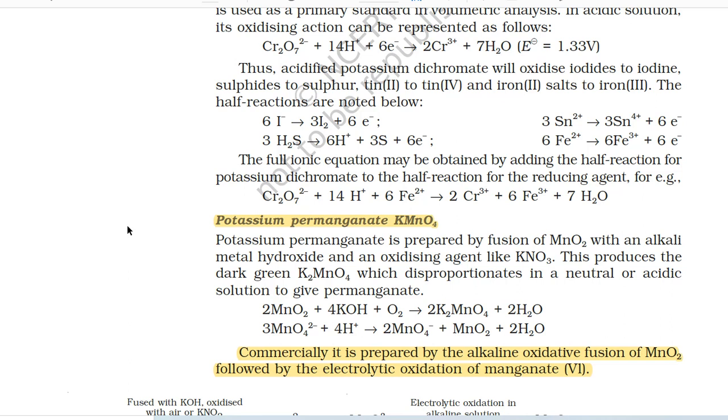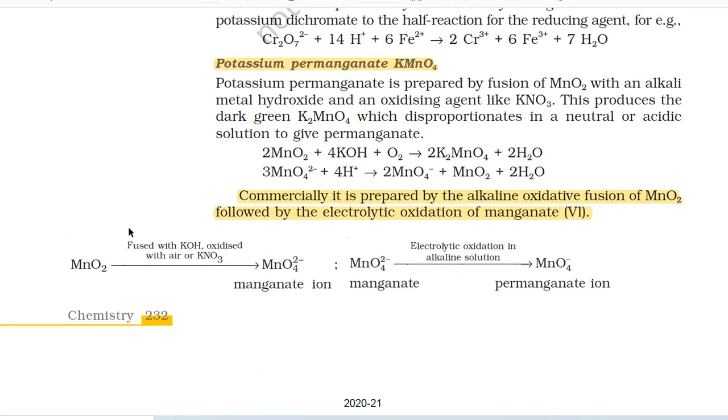The full ionic equation may be obtained by adding the half reaction for potassium dichromate to the half reaction for the reducing agent. For example, Cr2O7^2- + 14H+ + 6Fe^2+ gives 2Cr^3+ + 6Fe^3+ + 7H2O.